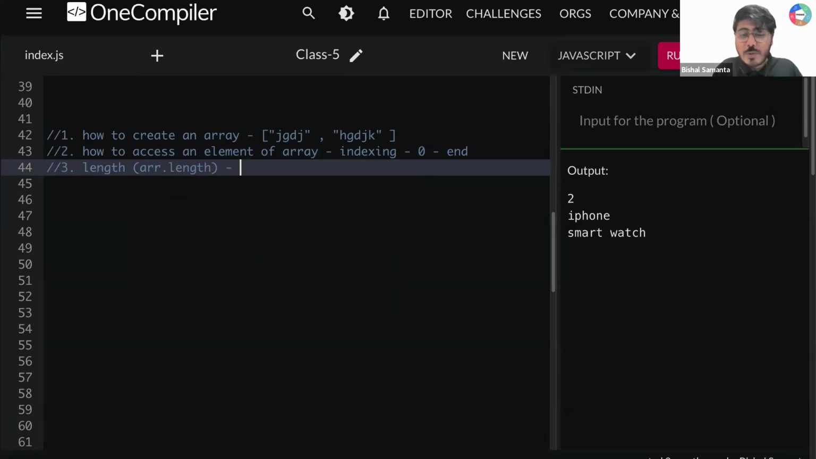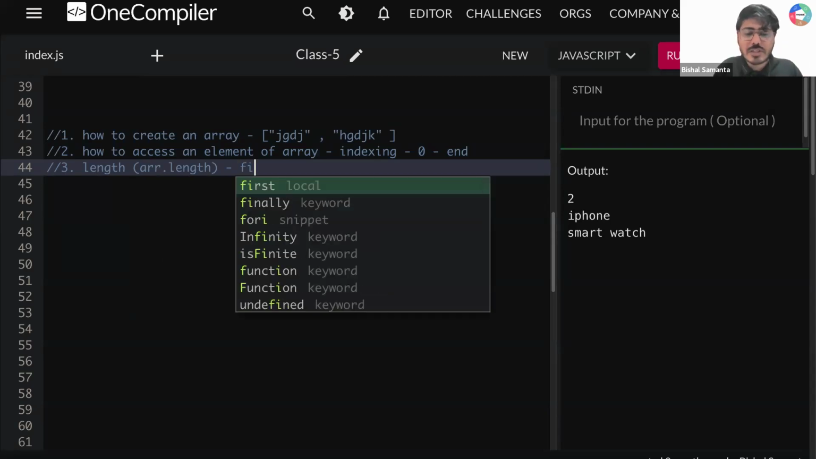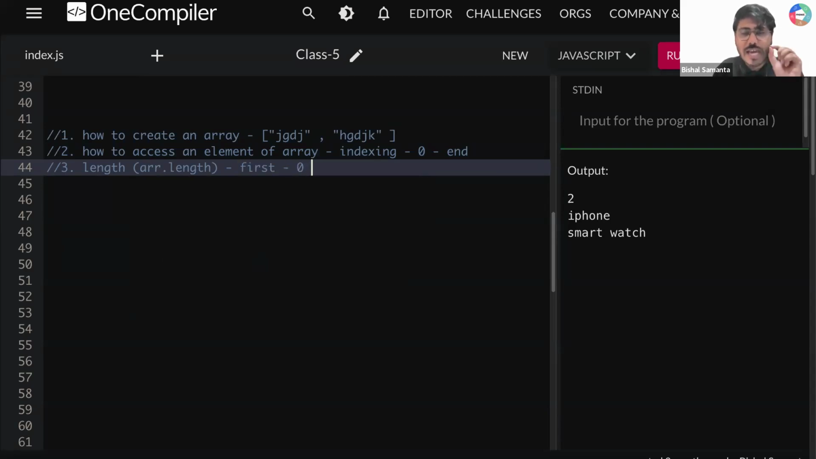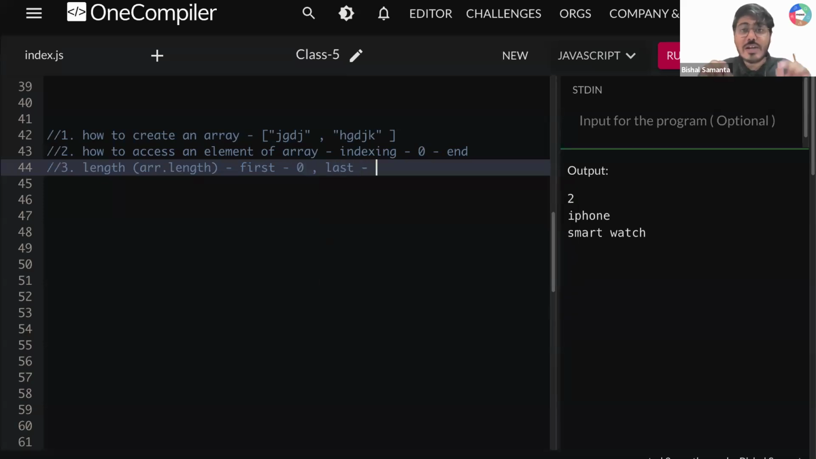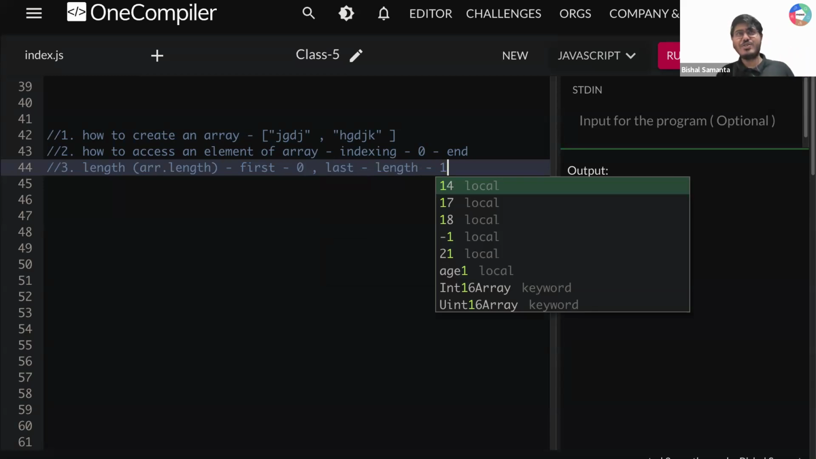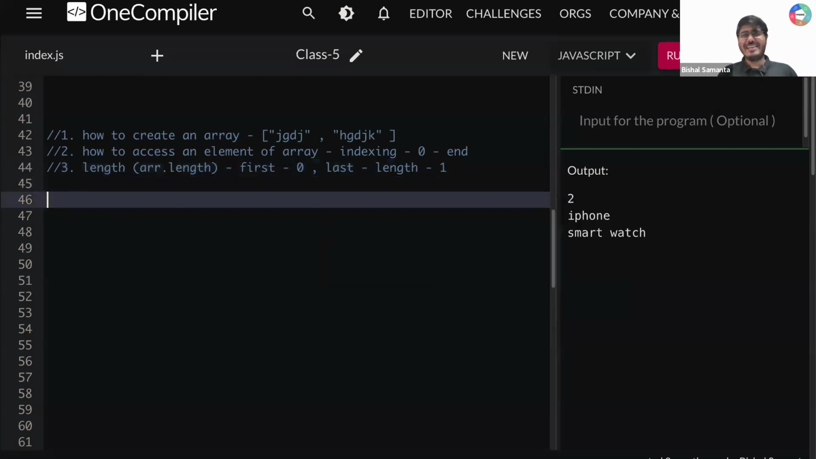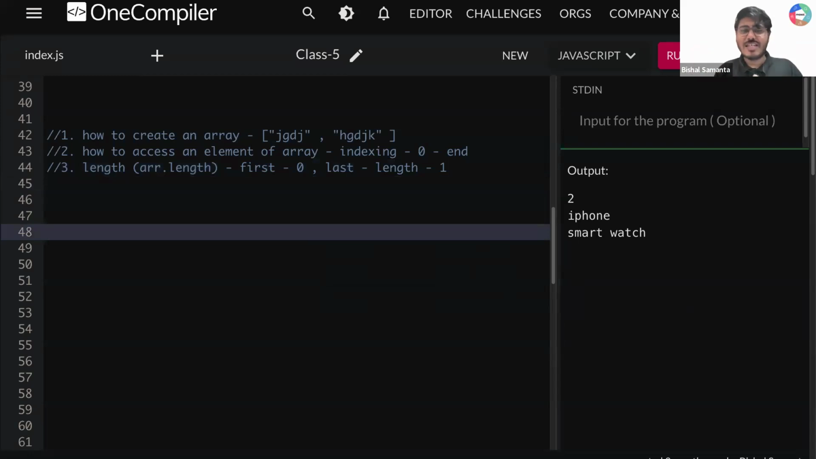Also, we learn that if I want to access the first element, I need to use array[0]. If I want to access the last element, I need to use array[length - 1]. Done. So far so good. Okay, now let's move to the next part, guys.